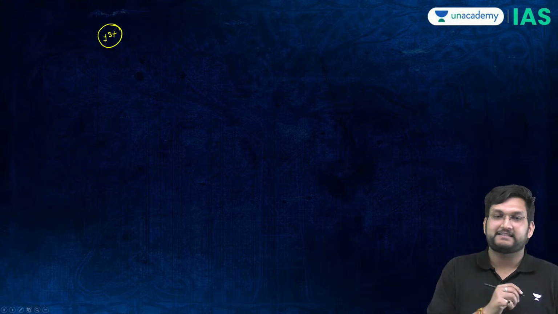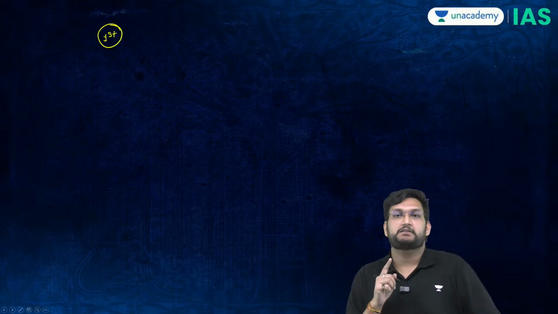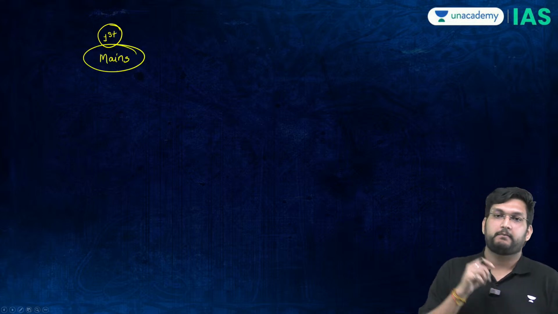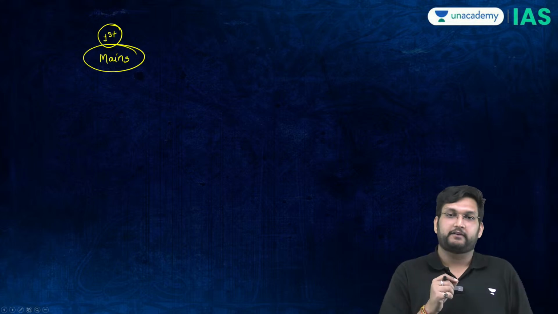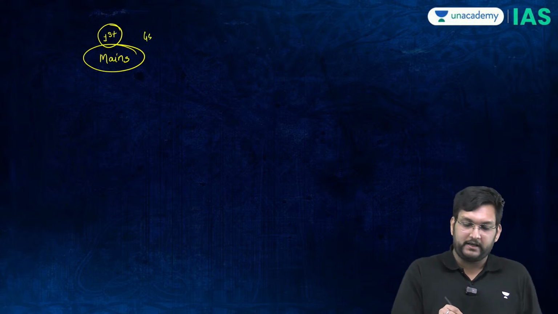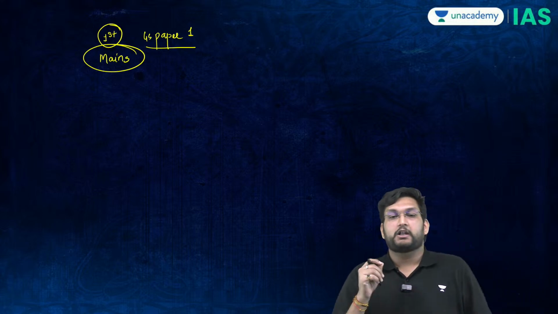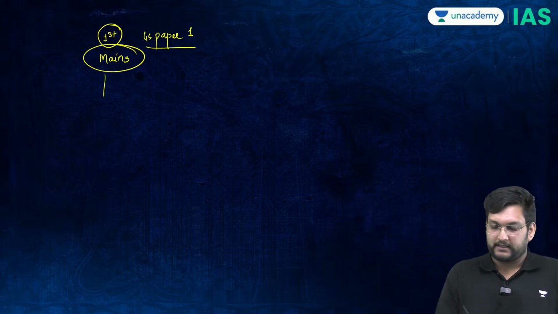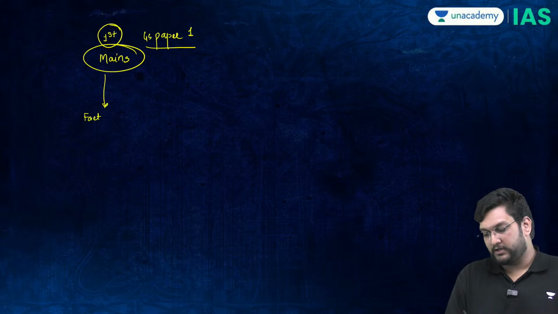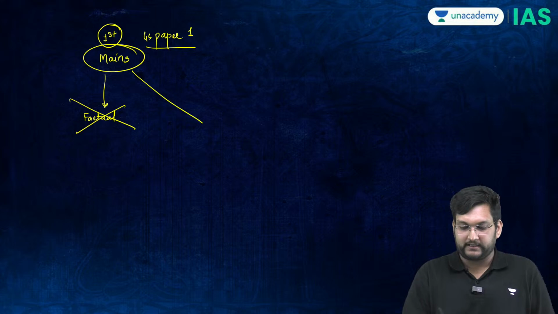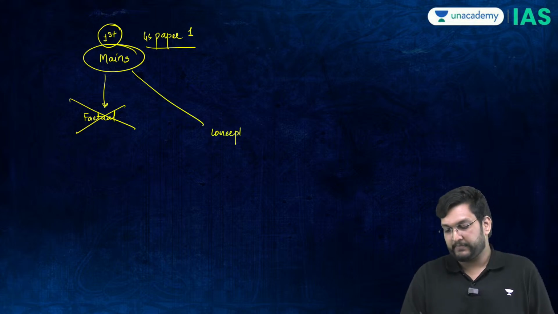Now, the first thing which you need to know is that world history is for mains, meaning it is a mains specific part of UPSC, and therefore in your GS paper 1 you can expect questions related to world history. That means that here factual knowledge basically goes out of the picture, and what is expected from you is concepts and descriptive knowledge.